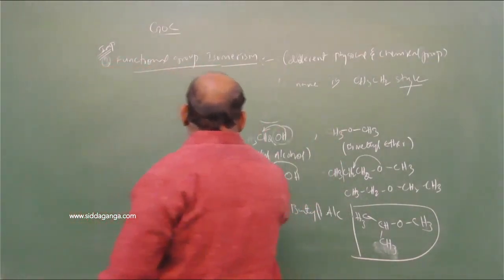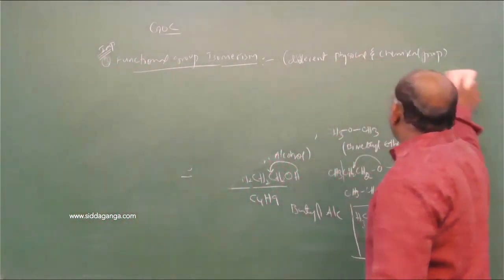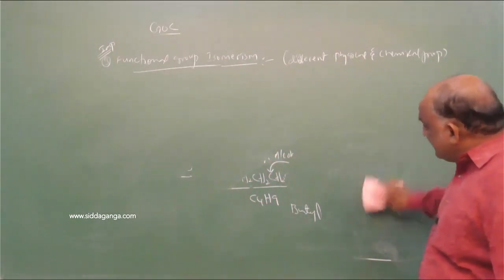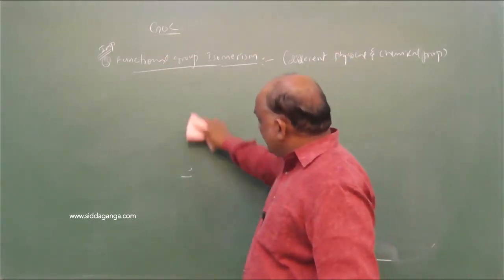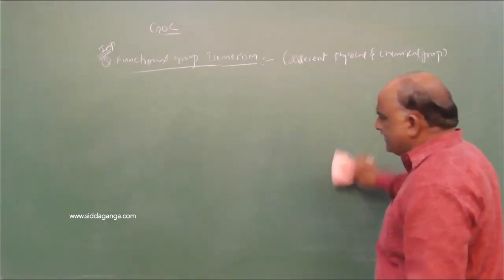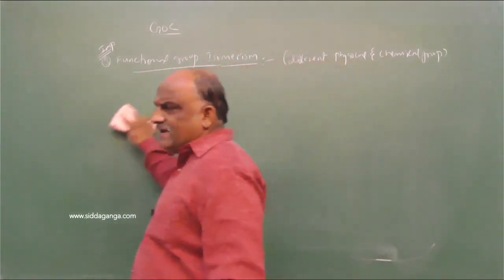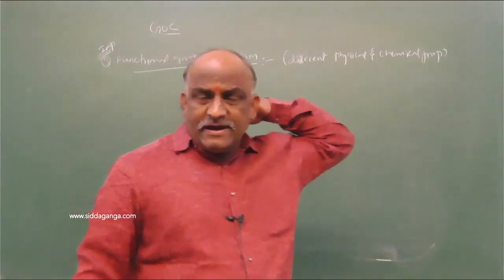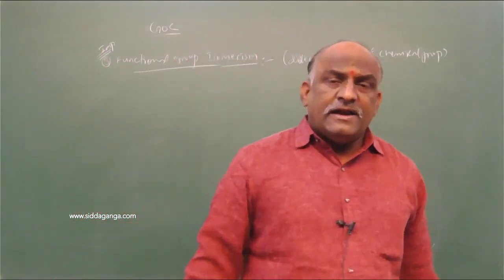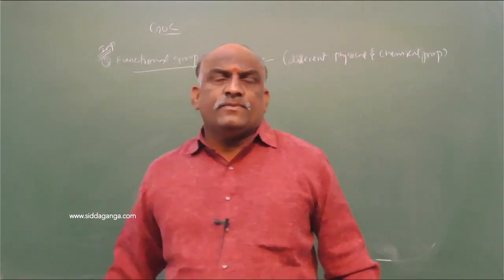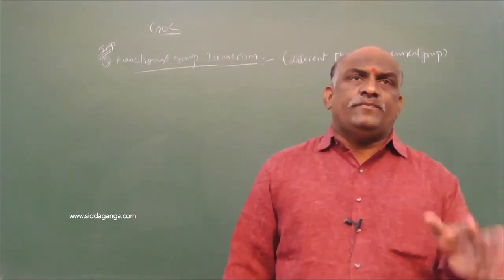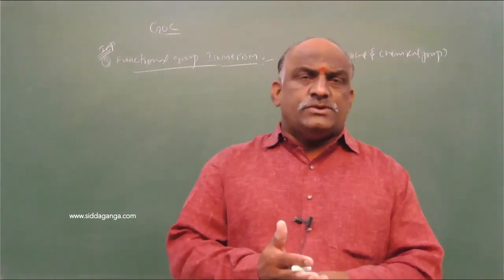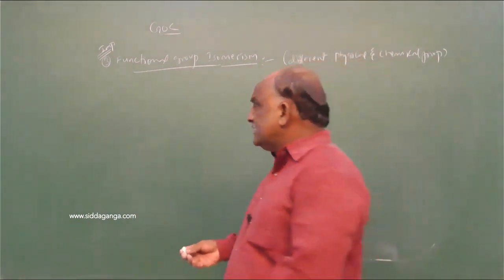Next, not only alcohols and ethers. We will go with aldehydes and ketones, acids and esters, cyanides and isocyanates, alkyl nitrites and nitroalkanes, amines, primary and secondary amines, alkynes and dienes, and some aromatic compounds, which we will also discuss.